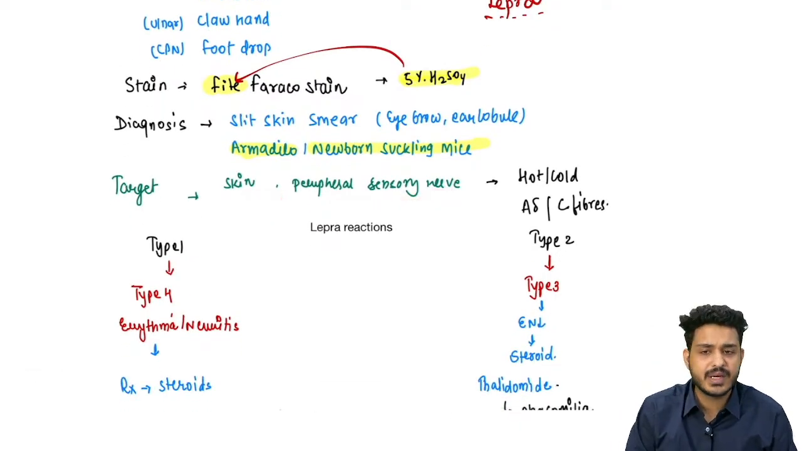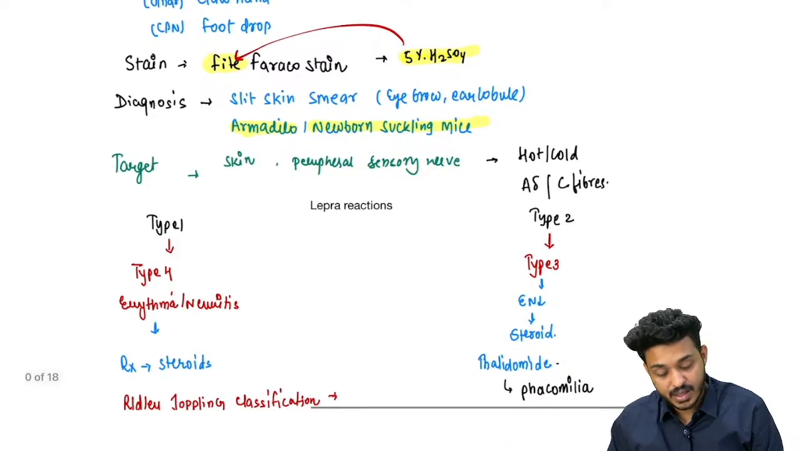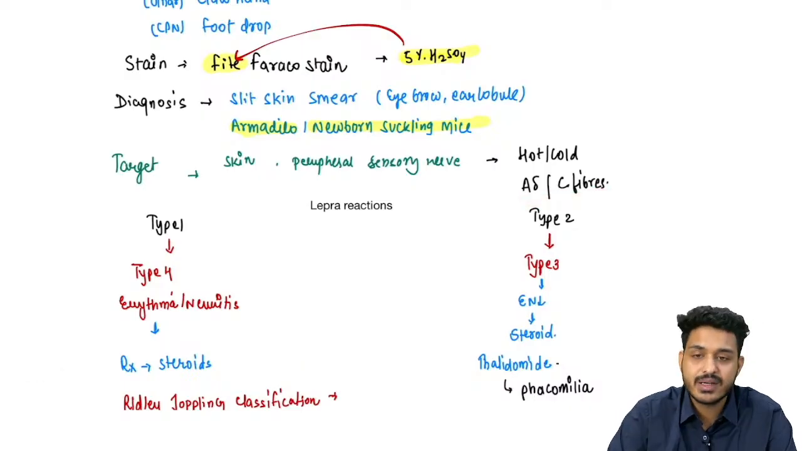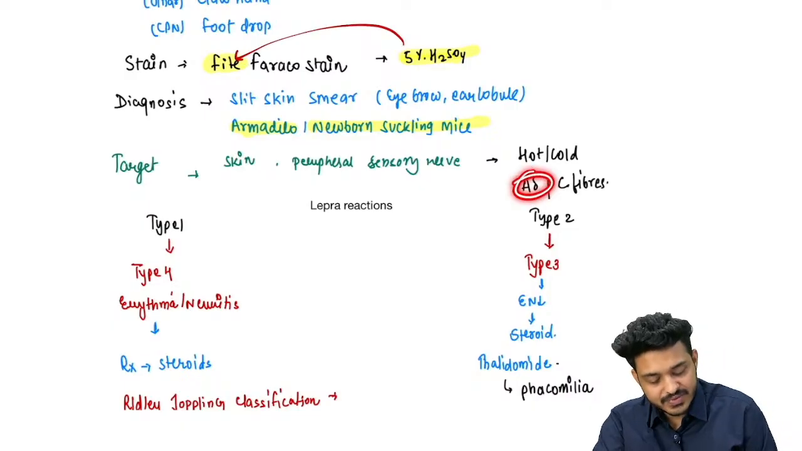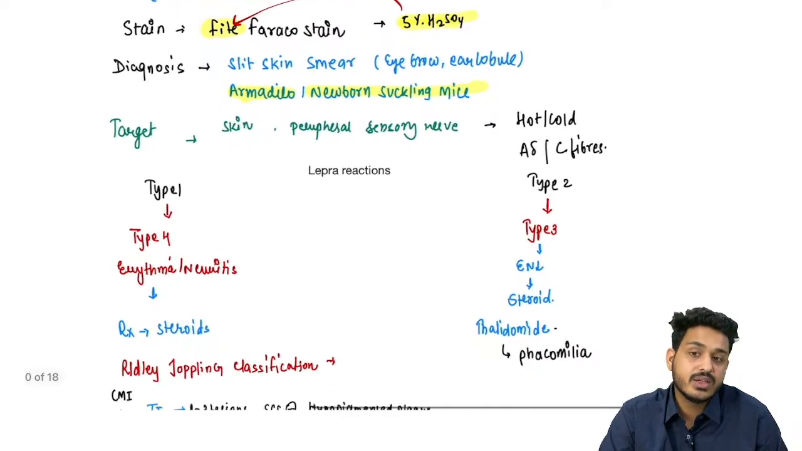Next thing, what are the things it is going to target? Your skin, papillary skin and peripheral sensory nerves are going to be affected, right? Hot and cold is going to get affected, and the fibers affected are going to be your A delta and C fibers. A delta fibers carry fast pain. C fibers are going to carry slow pain, right?